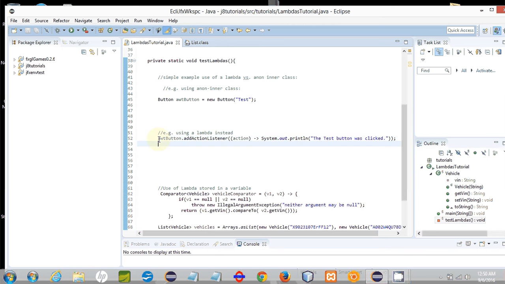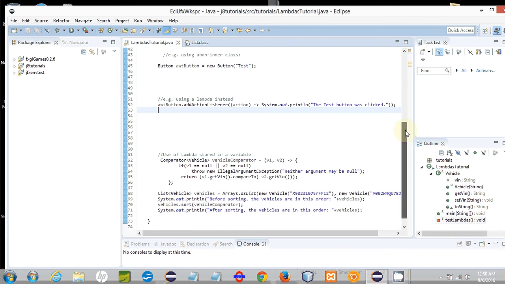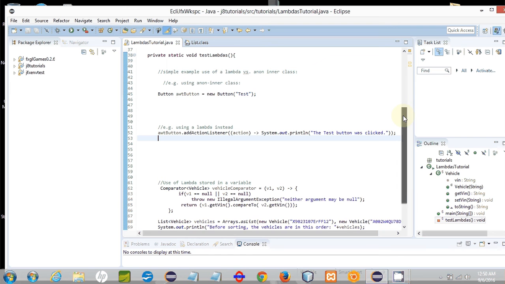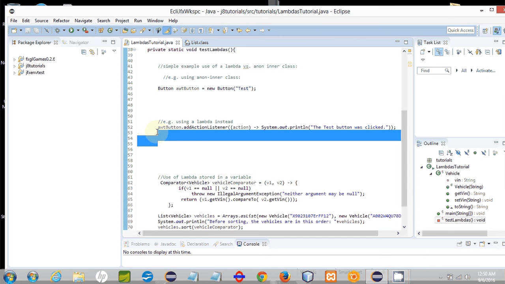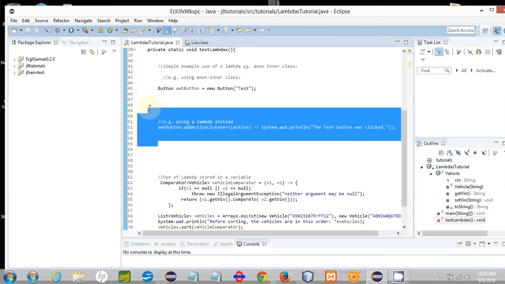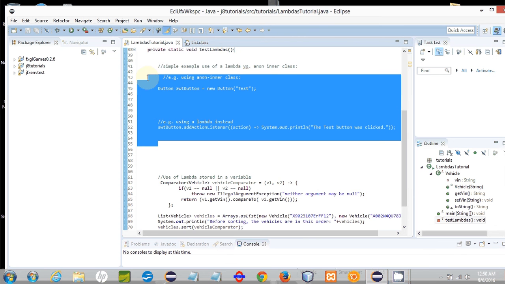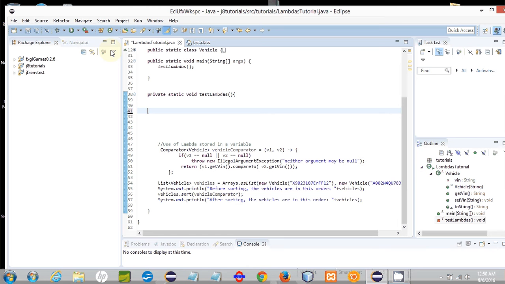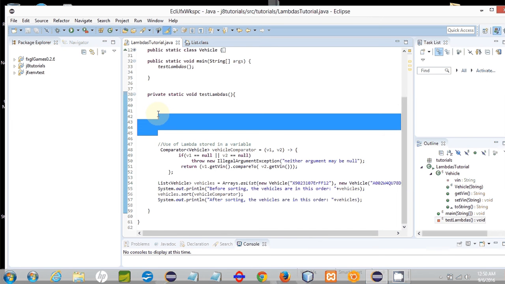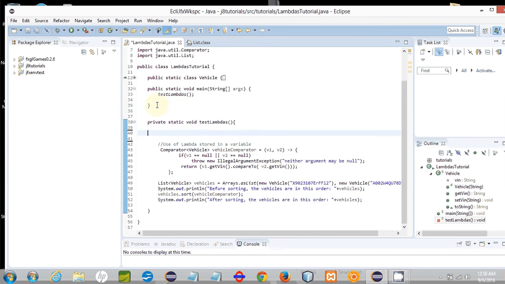So this particular example that I showed you is great as a simple example of why lambdas are a benefit, because it shows you how much it can condense the code. However, it's not a good example for going on. I want to show you a richer example of using lambdas. So let me delete that, and let me go on to a more complex example of a lambda expression.